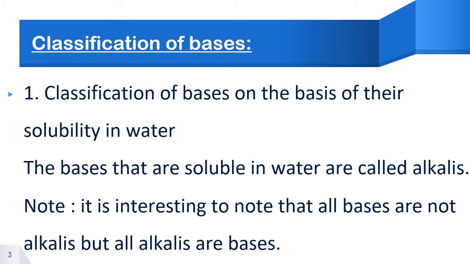Now, classification of bases. On what ground will we do it? Classification of bases on the basis of what? Solubility in water. There are some bases which are easily soluble in water, and there are some bases which are sparingly soluble in water. And the third category is what? Some bases are insoluble in water. But out of the three, the first one, bases which are easily soluble, are called bases soluble in water. They are explained by a different term.